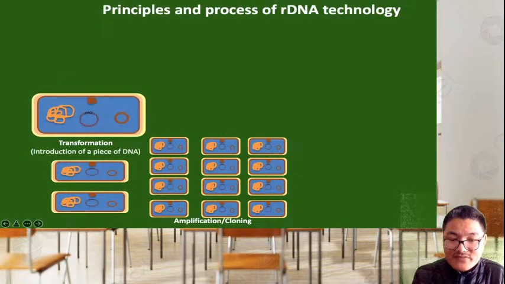The process itself is called amplification or cloning, right? As the bacteria divides and forms two new cells within 20 minutes, there is formation of new bacteria, along with copying of the same rDNA many times.